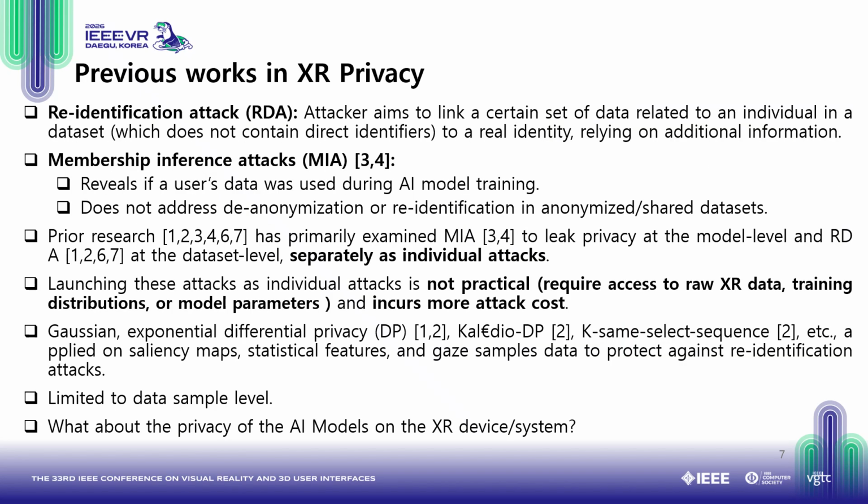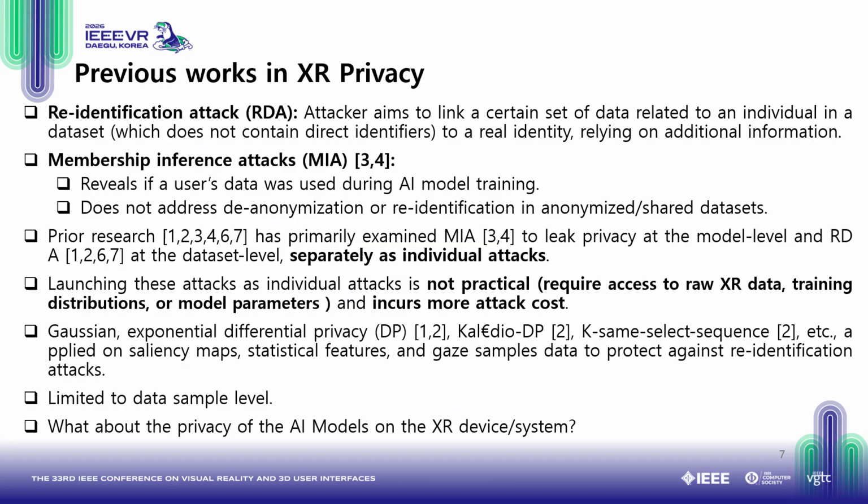So what has been done in the previous work on XR privacy? Prior works look at different kinds of privacy threats, such as re-identification attacks, where the attacker aims to link certain data to another dataset to re-identify a user. There are also membership inference attacks, where they try to reveal whether a user's data was used to train an AI model or not. While prior research primarily examined MIA for privacy of the AI model and RDA at the dataset level, these are performed separately as individual attacks.